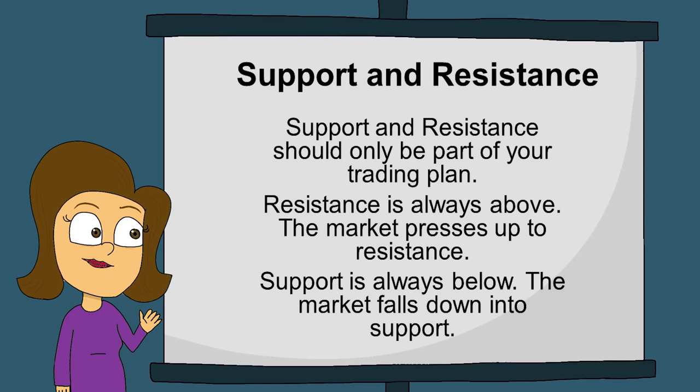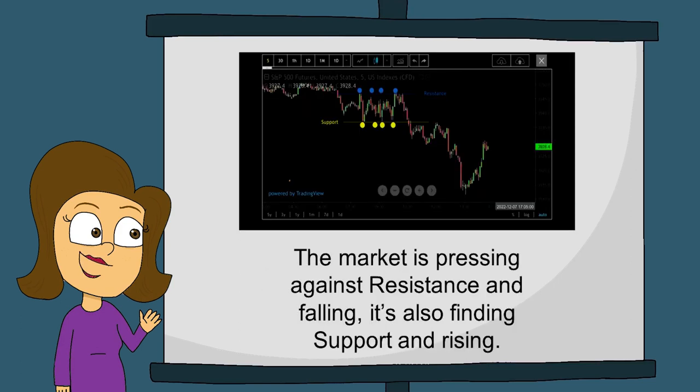Support and resistance should only be part of your trading plan. Resistance is always above; the market presses up to resistance. Support is always below; the market falls down into support. The market in this chart is pressing against resistance and falling. It's also finding support and rising.